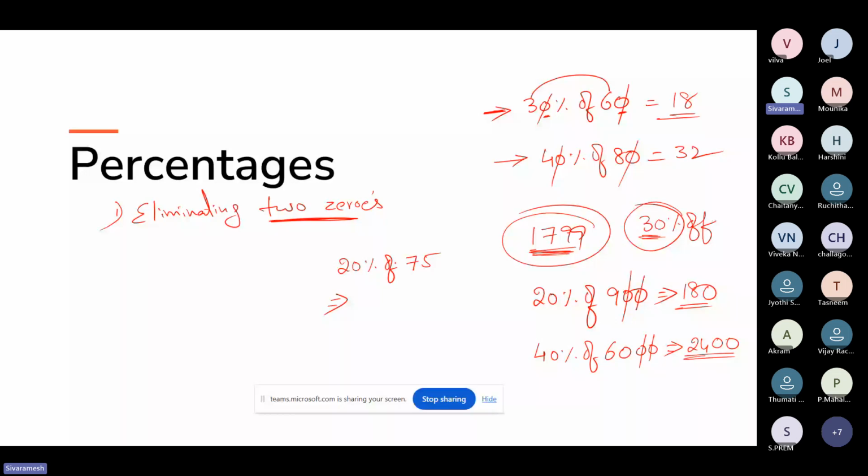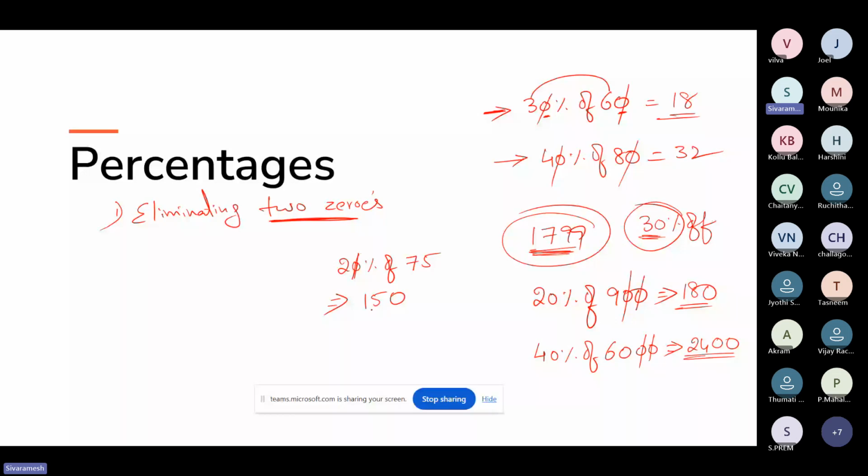So in this particular case, just remember carefully. Here I can eliminate one zero from 20. So how many more zeros do I need to eliminate? One more zero, but I cannot see a zero anywhere in 75 or 20. Only one zero got eliminated. One more zero I have to eliminate now. So what do I have to do now? Simply, first multiply these two values. 75 times 2. What is 75 times 2? 150.